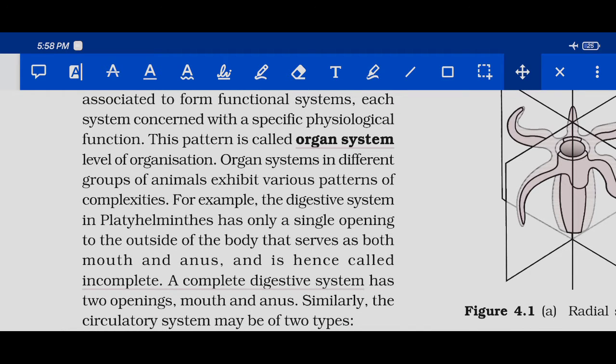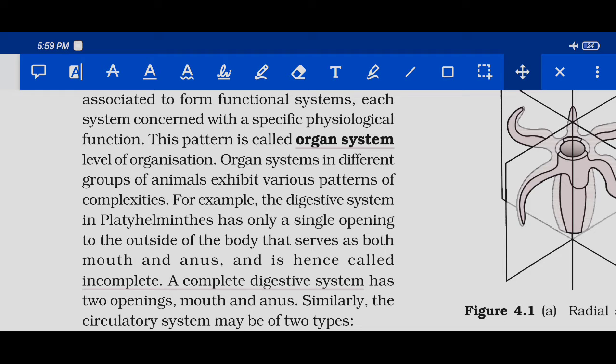Organ system is different in different groups of animals, exhibiting various patterns of complexities. So they are explaining this point with an example. For example, the digestive system in Platyhelminthes has one single opening to the outside of the body that serves as both mouth and anus, and hence is called as incomplete digestive system. A complete digestive system has two openings, one is mouth and the other is anus.